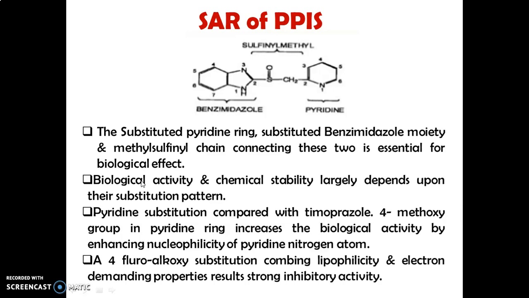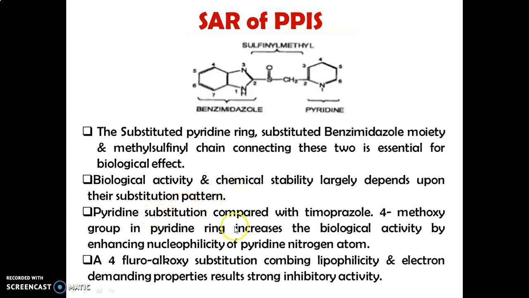these proton pump inhibitors. Now let us see the structural activity relationship of these proton pump inhibitors. The substituted pyridine ring, the substituted benzimidazole moiety, and the methyl sulfonyl connecting moiety are an essential part for the biological effect. Biological activity and chemical stability largely depend upon their substitution pattern.